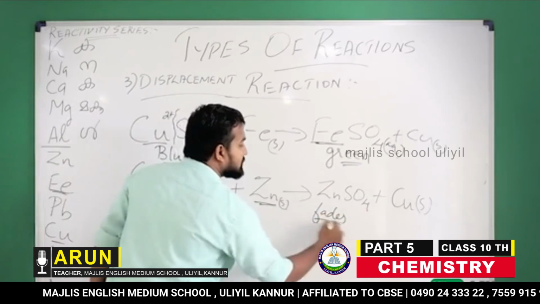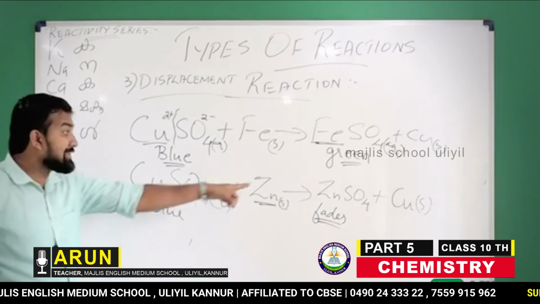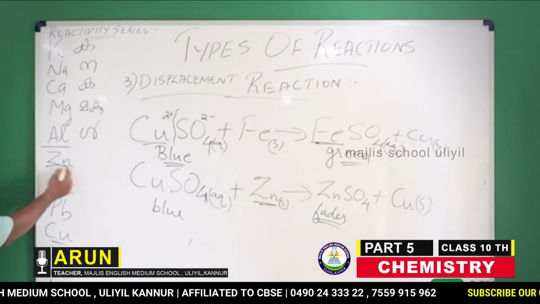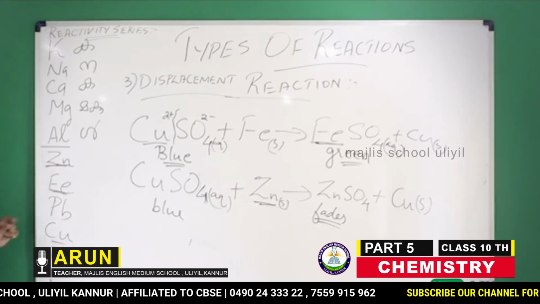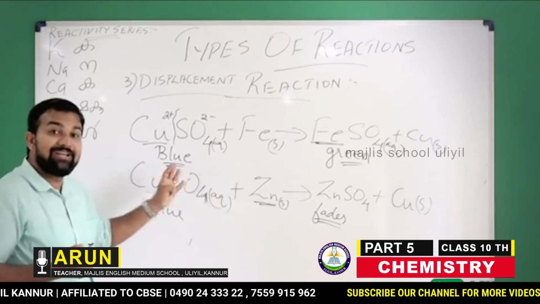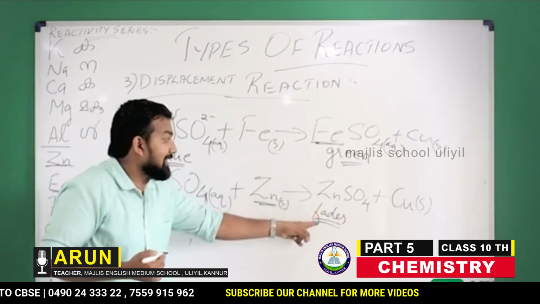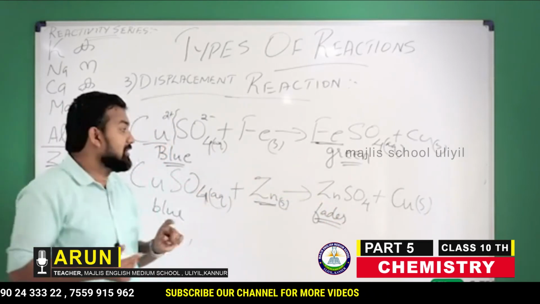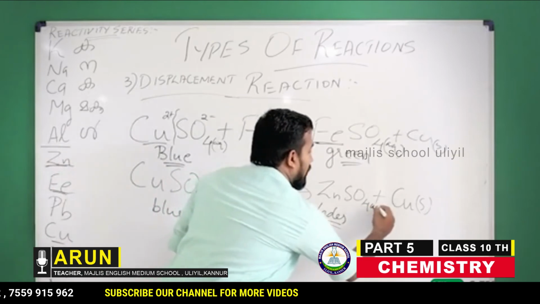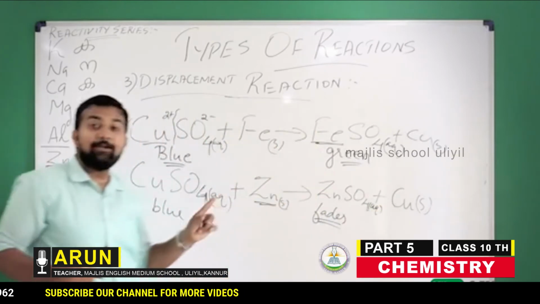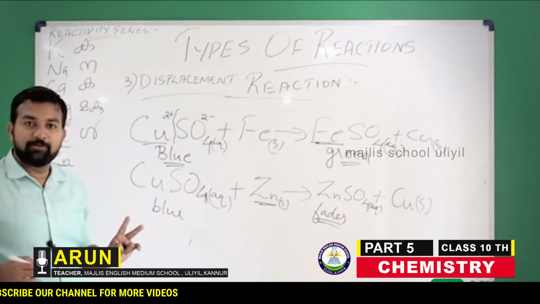Zinc sulfate was formed because zinc is more reactive than copper. So zinc will kick out the copper ion and take its position, and more stable zinc sulfate in aqueous form will be formed.